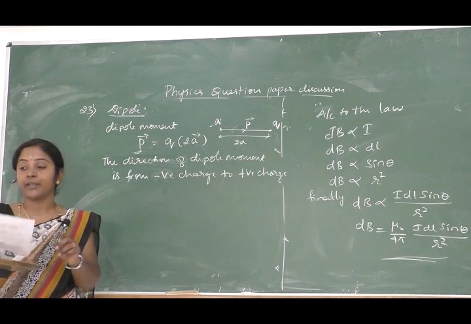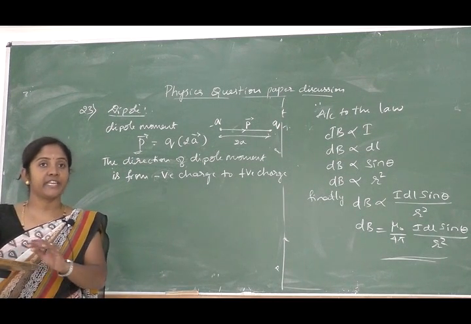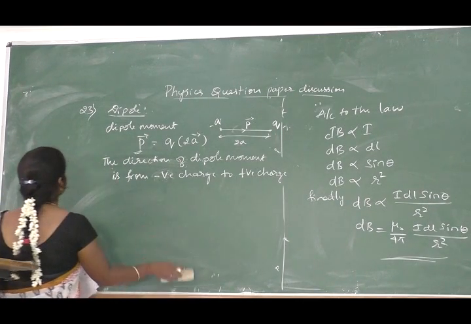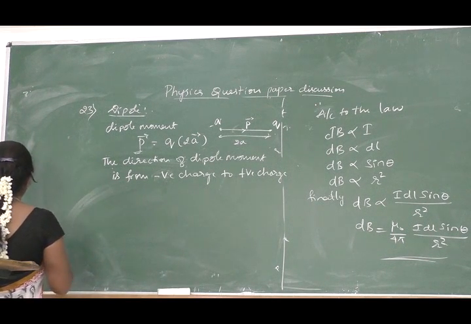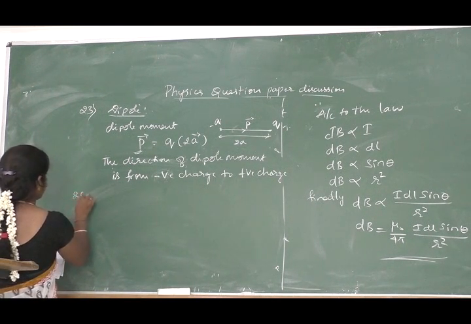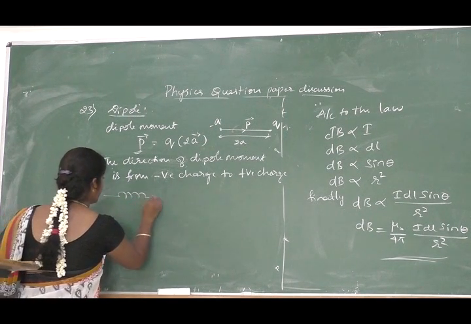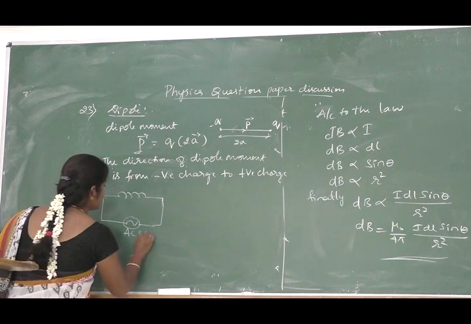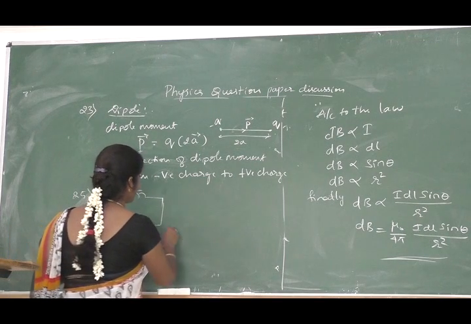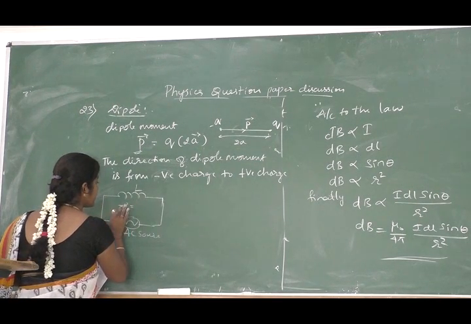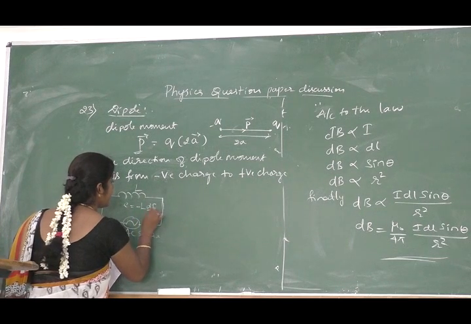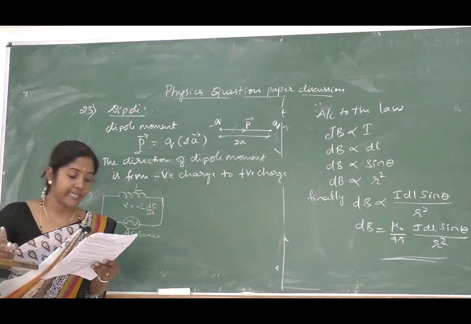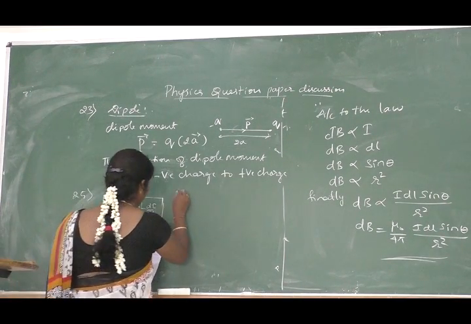Consider the pure inductor circuit and explain the variation of current and voltage, and mention the phasor diagram properly. That is the 25th question. You know the inductor circuit. The AC source is a pure inductor, so EMF is induced, that is EMF is equal to minus L into di by dt. This is the circuit diagram, but here we are asked to explain the variation, current versus voltage, with phasor diagram. So first, consider the phasor diagram.